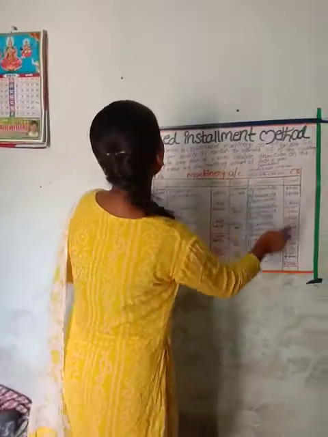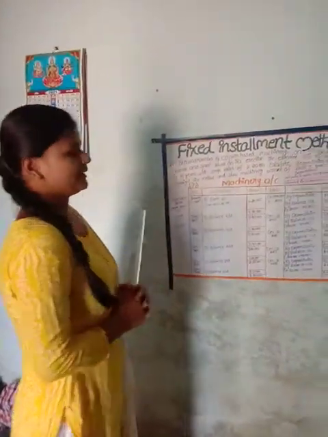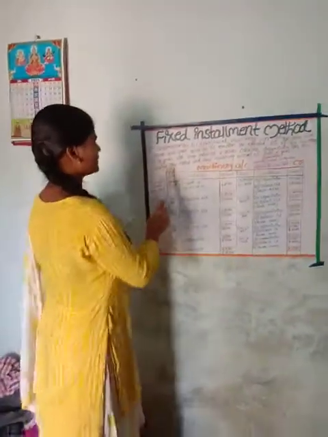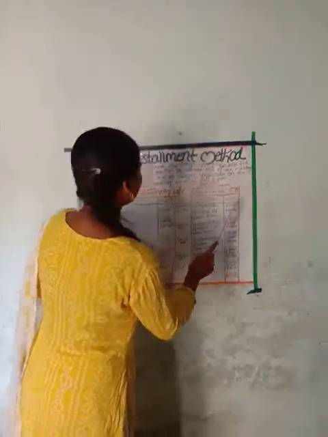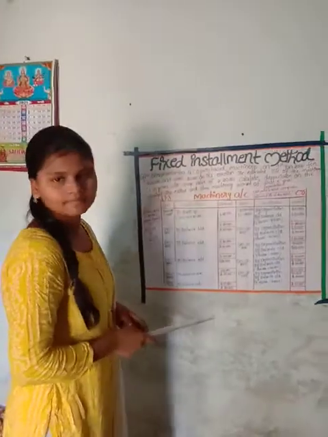This is the fixed installment method problem. This is the format: date, particulars, amount, date, particulars, amount, debit, credit.